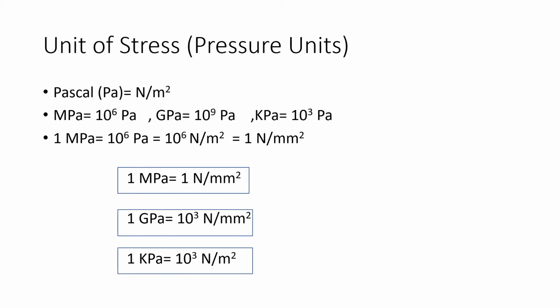Again, we are using some units in Newton and mm. So 1 MPa is equal to 10 raised to 6 Pascal, which is directly equal to 1 Newton per mm square. As shown in the figure below, 1 MPa is equal to 1 Newton per mm square, and 1 GPa is equal to 10 raised to 3 Newton per mm square. But in the case of kPa, 1 kPa is equal to 10 raised to 3 Newton per meter square. So see that there is a meter, not mm. So let us move on.